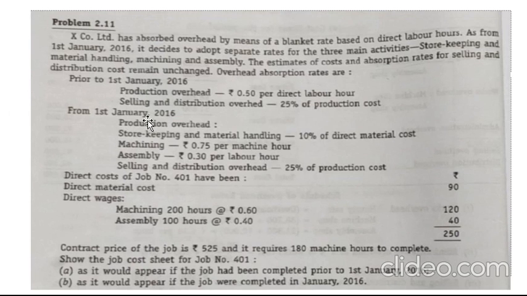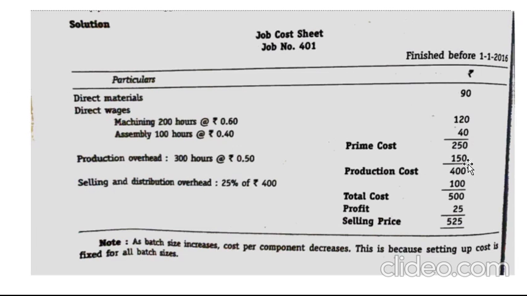Here in the selling and distribution, what they have stated is prior to 1st January 2016, 25% of your production cost. How much is your production cost? 400. 25% of 400 will give you 100. So 400 plus your selling and distribution, which is 25% of your production cost, is 100. So the total production cost plus selling and distribution overhead will give you 500. This is your total cost.